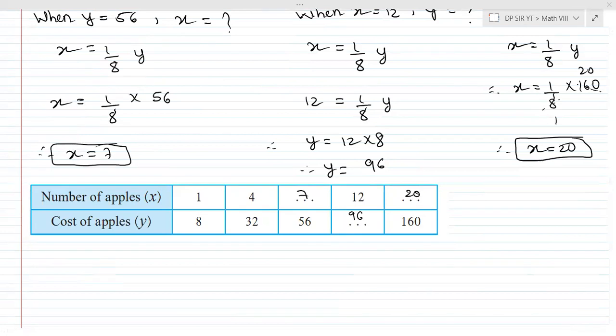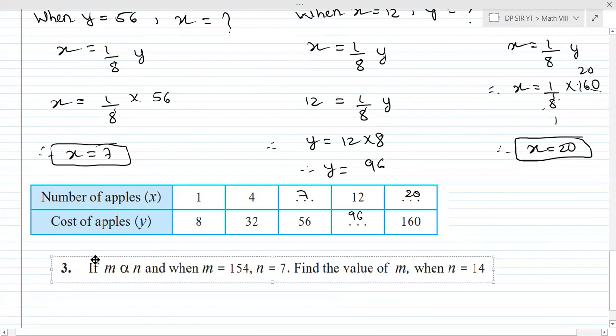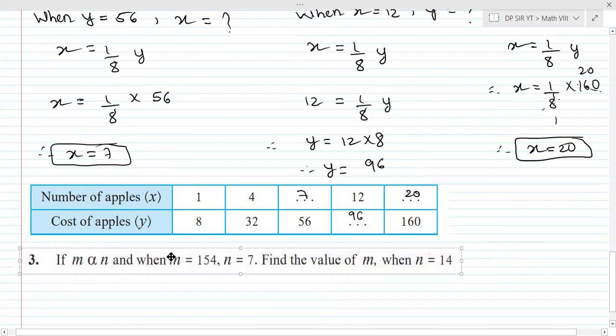Okay, I hope I didn't go too fast. And yeah, in 2-3 questions you won't understand. So I agree with that. I'll be also giving you the steps. Okay. Now let's start with the third question, first one. So the more questions you solve, more you will be able to grasp.